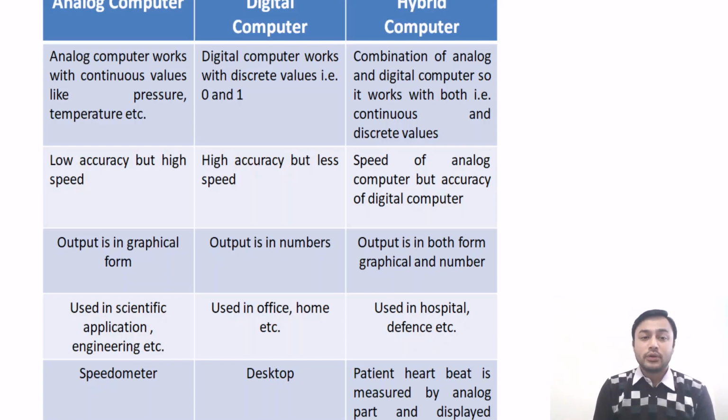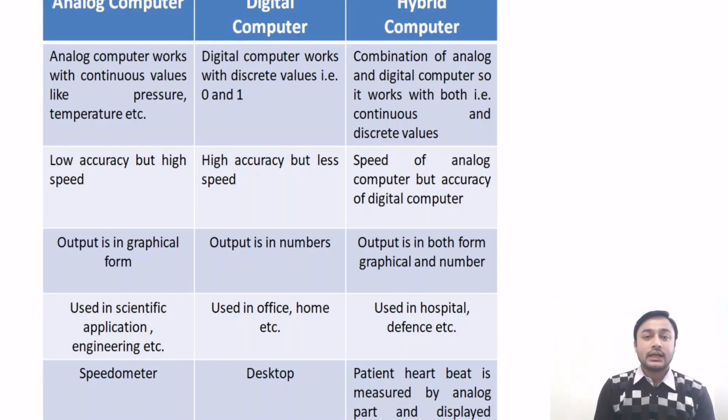In case of digital computer, it has high accuracy but less speed. The digital computer gives the exact value, like a digital watch, which gives you the exact time. But in case of analog, it will give you an approximate result. It is not a very precise result. In case of hybrid, the computer has the speed of the analog computer but the accuracy of the digital computer. In case of analog computer, the output is in graphical form, like in a speedometer and other devices.